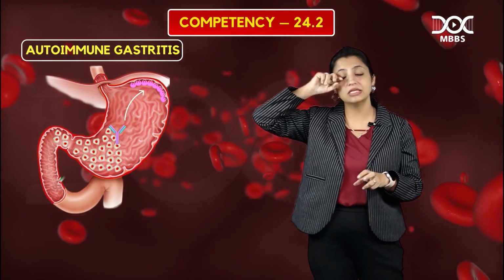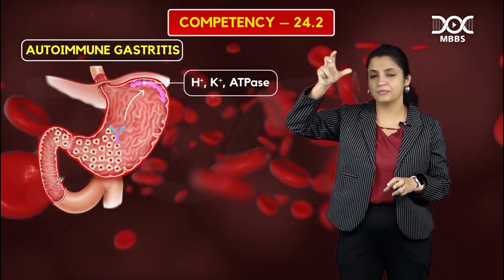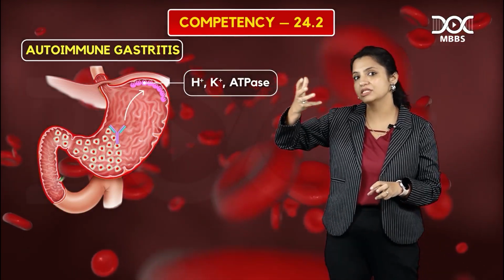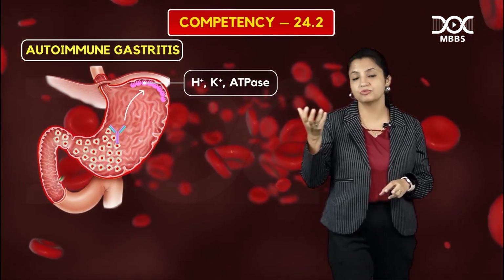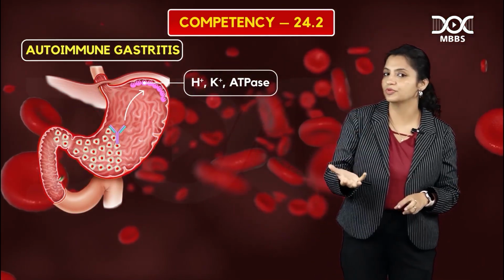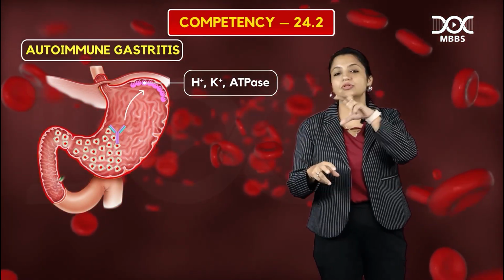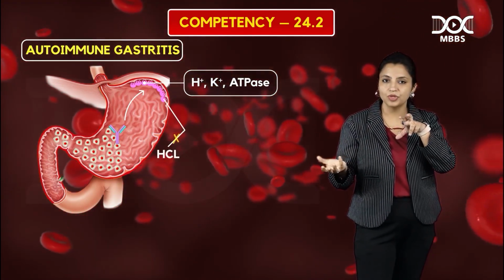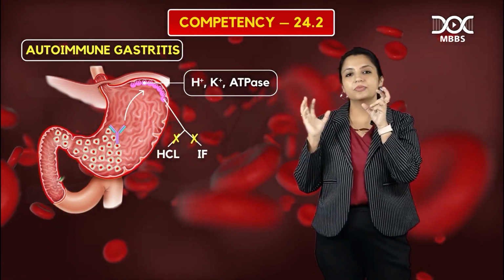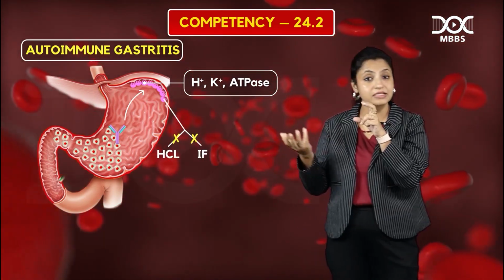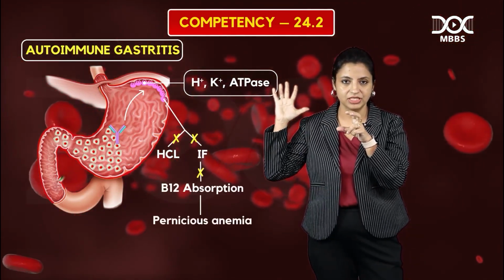Parietal cells have a pump called the H+/K+ ATPase pump. This pump is responsible for stimulating the parietal cells to produce acid. So whenever antibodies are formed against the parietal cells, what will happen? HCl production will go off, and intrinsic factor will also go off. Because of the loss of acid and intrinsic factor, the patient will develop pernicious anemia.